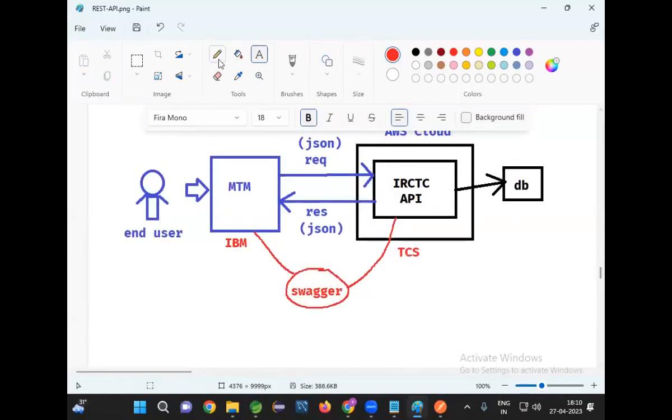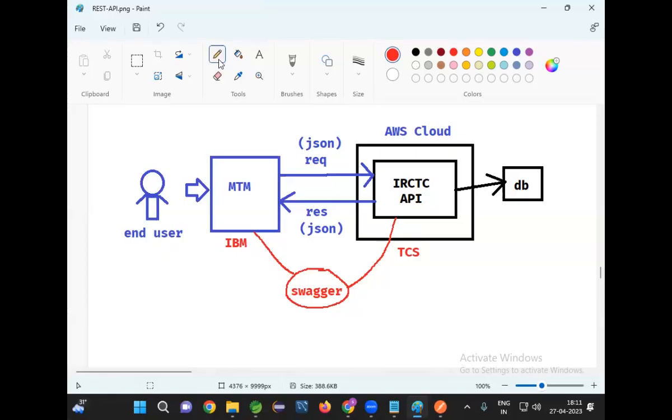Simple example. You purchased one television, a new company television. You don't know how to use the television. Then what will you do? When you purchase that television, they will give you one user manual. What will be there in the user manual? Documentation. They will provide information about that product, how to use it, what precautions we need to take, how to open that box, how to set it up, how to use it. Everything they will explain in the user manual.